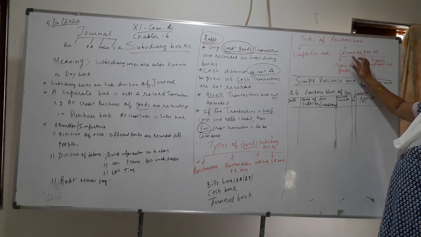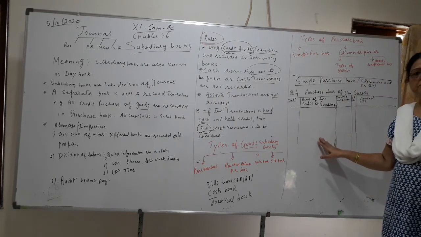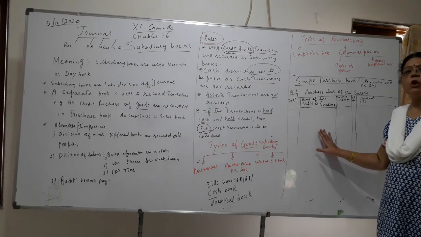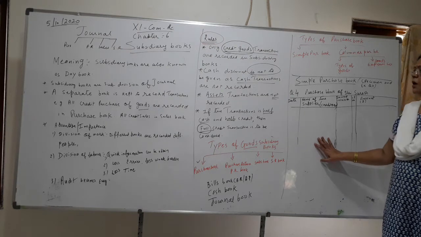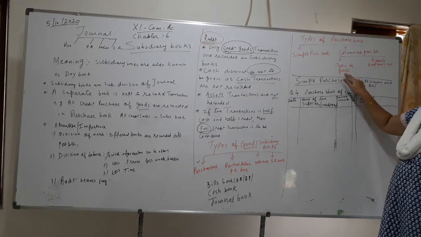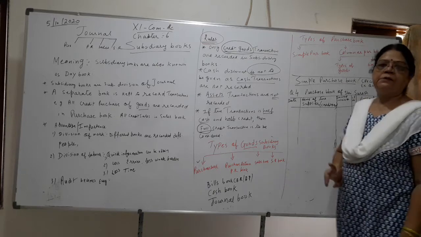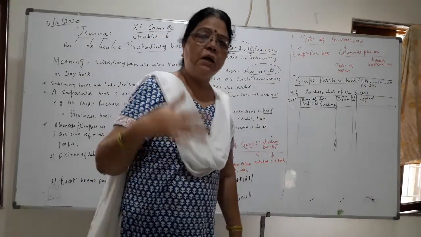Now the next one is the columnar purchase book. Children, please look, the next one is the column purchase book. In the column purchase book, you have two types of goods. Suppose you have purchased bat, ball, net.